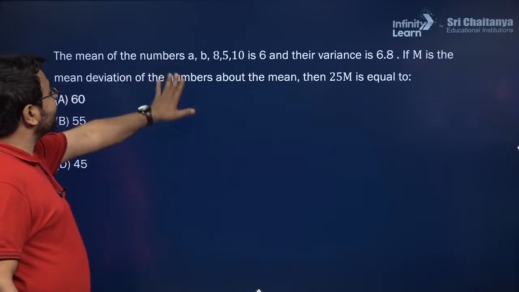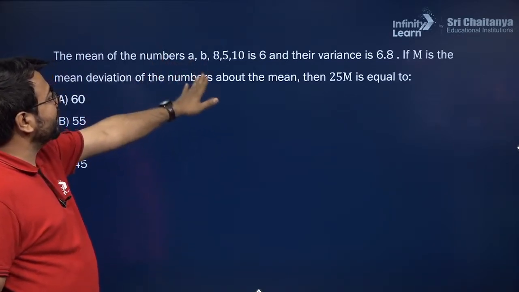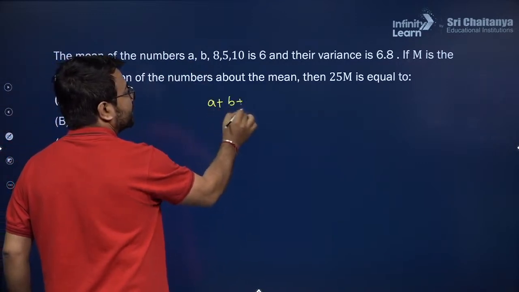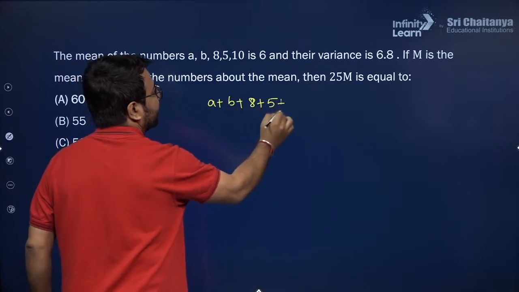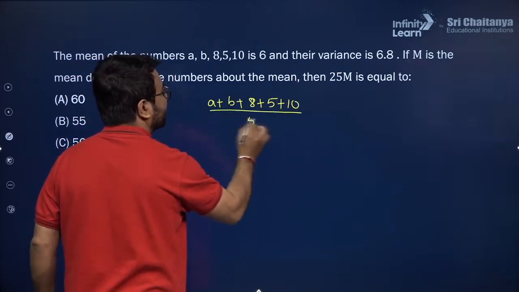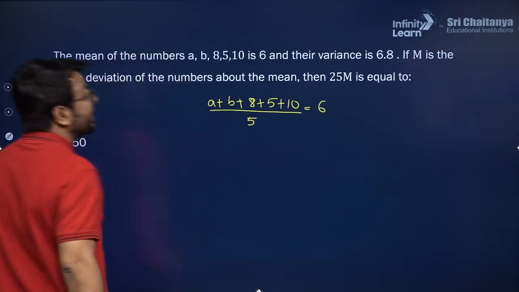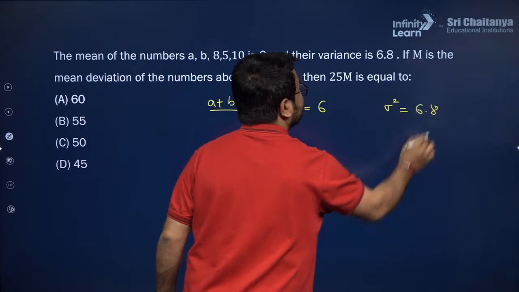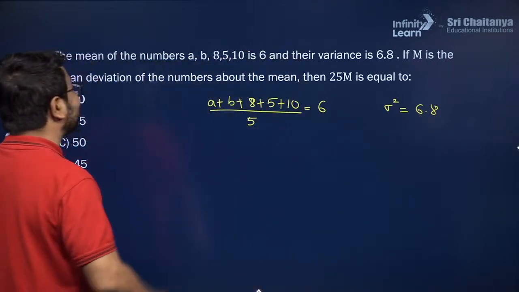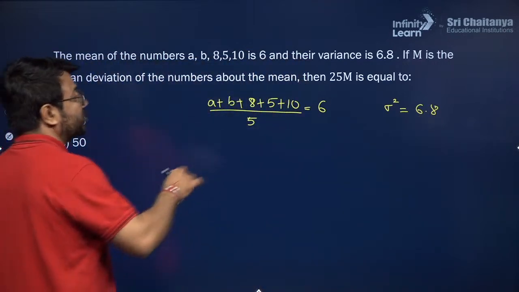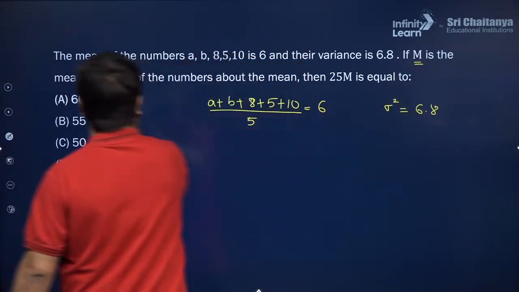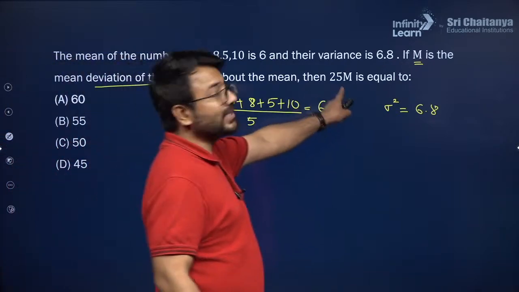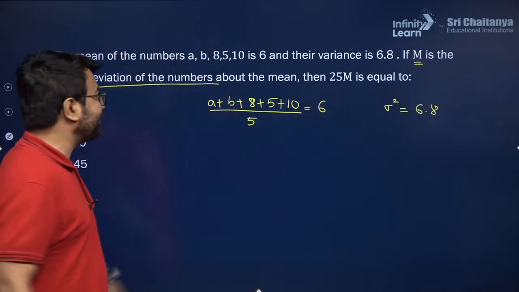There are some numbers given to you: a, b, 8, 5, 10. The mean of these 5 numbers, a plus b plus 8 plus 5 plus 10, is given to you as 6, and their variance, sigma square, is given as 6.8. Now if capital M is the mean deviation of the numbers about the mean, then they are asking us to get the value of 25M. So how will I be able to get it?